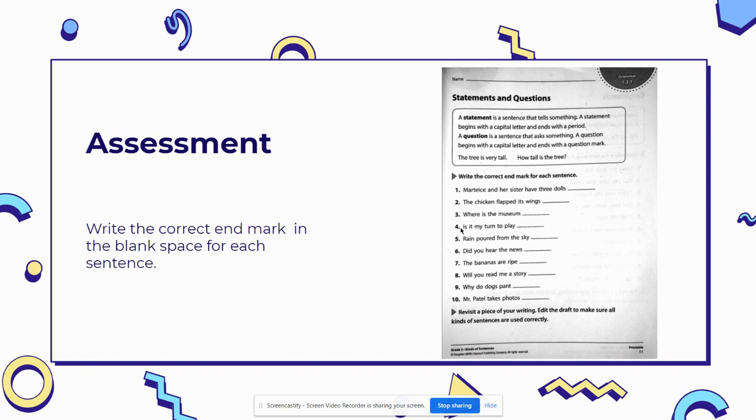Let's look at number 4. Is it my turn to play? That kind of sounds like a question, right? Is it my turn to play? You see how the tone changes? The tone for a question changes. So number 4 would be a question, and in the blank space, I would write a question mark. That's exactly what you're going to do with the rest of the sentences, okay?